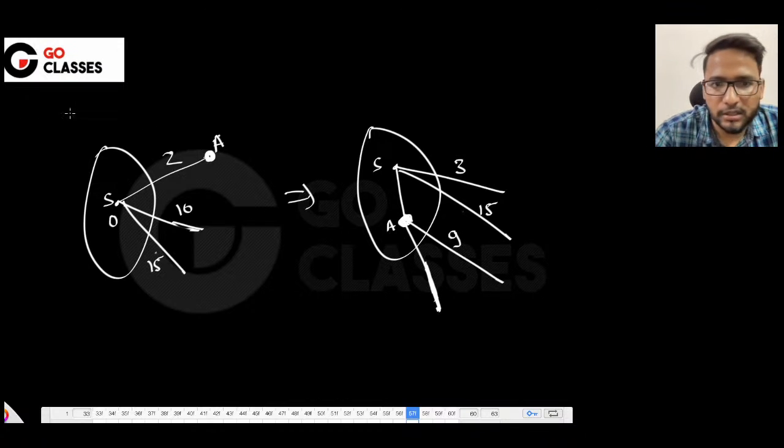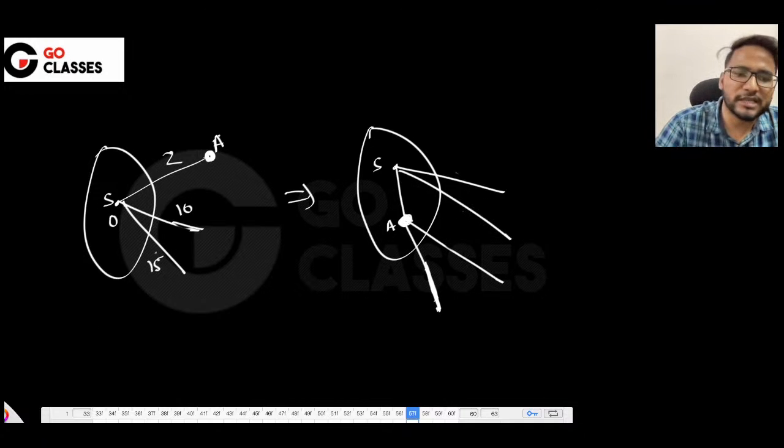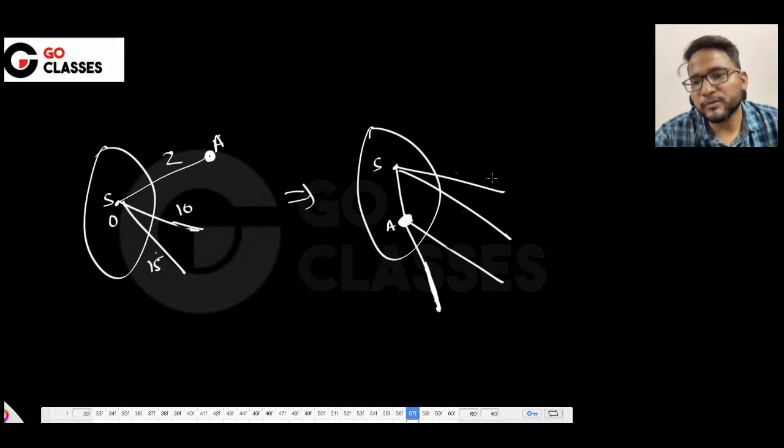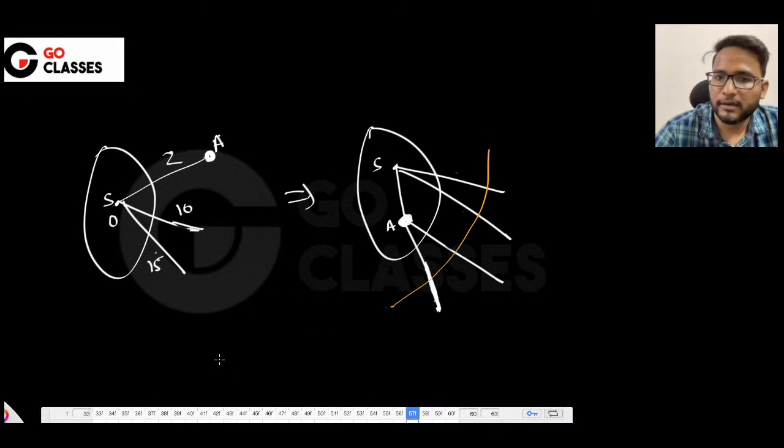Okay, let's not worry about the edge cost. Suppose that this is the example that I have, and this is S, this is A. So Prims will take a minimum among all again, right? I mean, Prims has taken the minimum and Prims will take the minimum among all. Now this was the Prims.